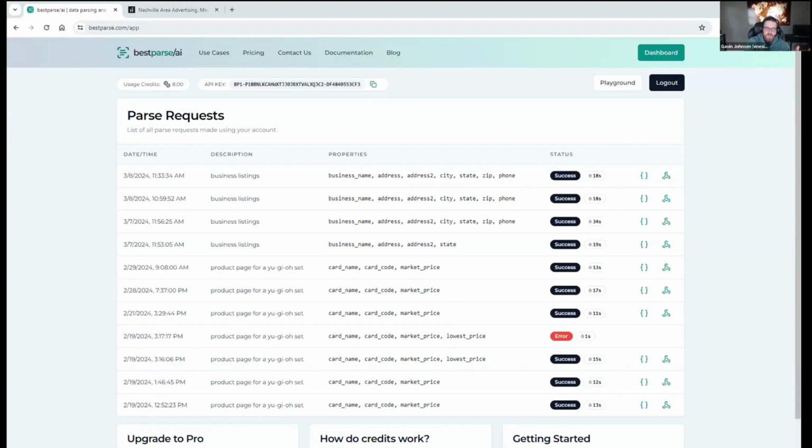So if you say, give me the suite number of this business, and the business does not have a suite number, it doesn't just make one up. It'll just not return a suite number. And I have a lot of stuff that goes into the prompt to correct that as well. As far as the structure of the JSON coming back being proper JSON, I do check that prior to a credit being spent from your API key, or the actual result being sent to the webhook. And as more people use this, hopefully I can monitor that, and if there are any outliers, I can address them as needed.